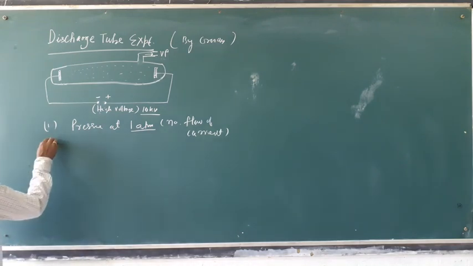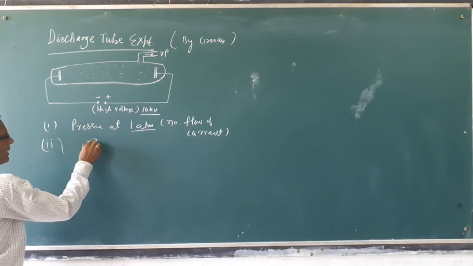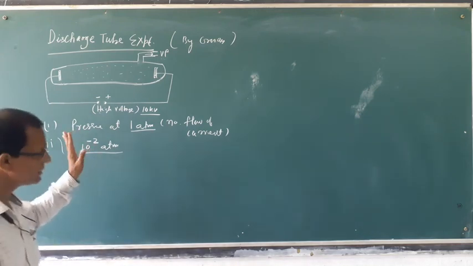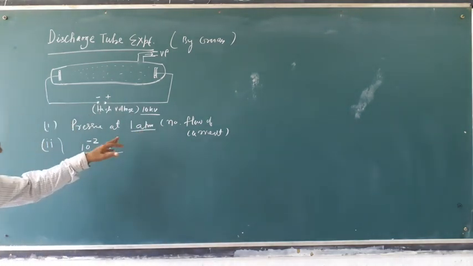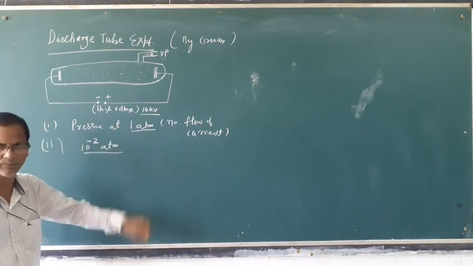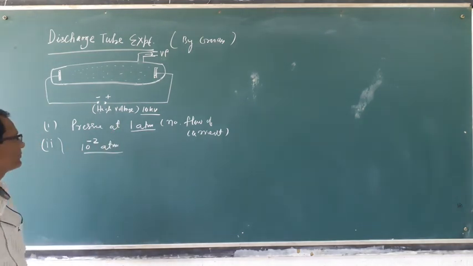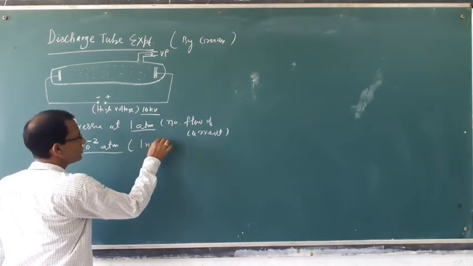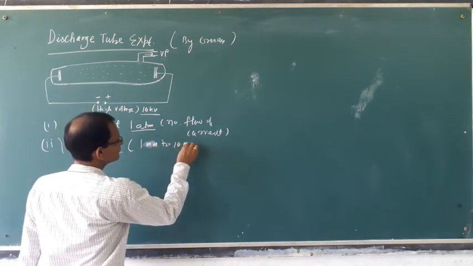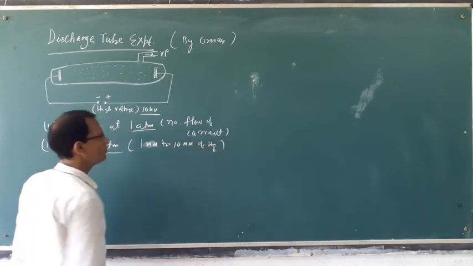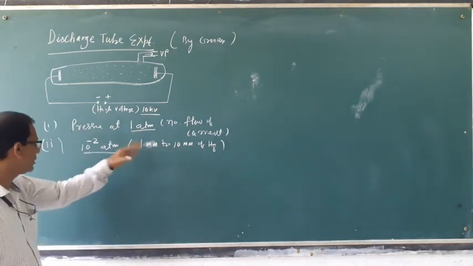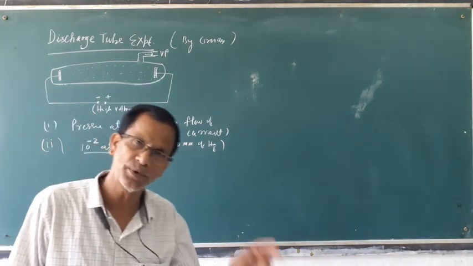But when the pressure is reduced to around 10 to the power minus 2 atm, about 100 times less than the first experiment, that means 1 millimeter to 10 millimeter of mercury, it will be equal to 10 to the power minus 2 atmospheric pressure.